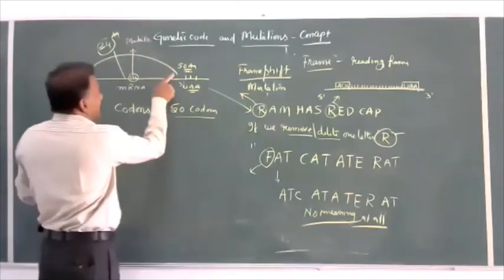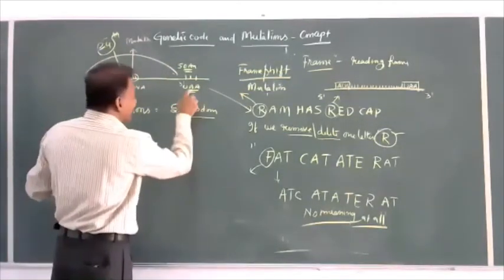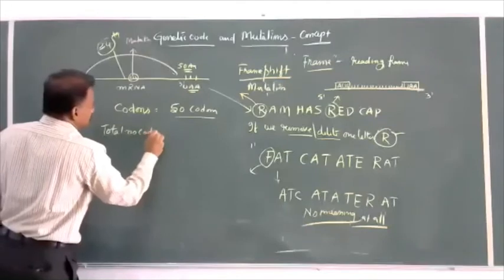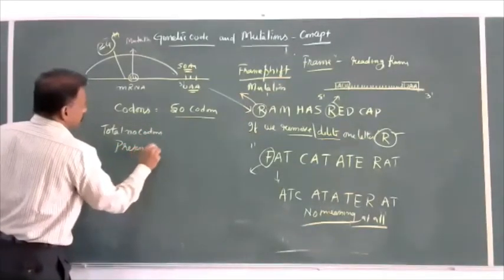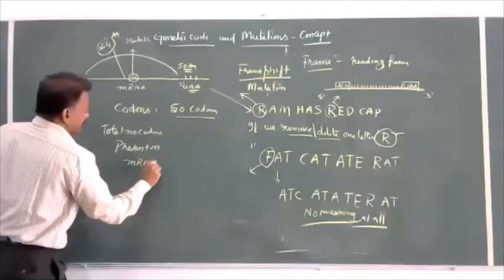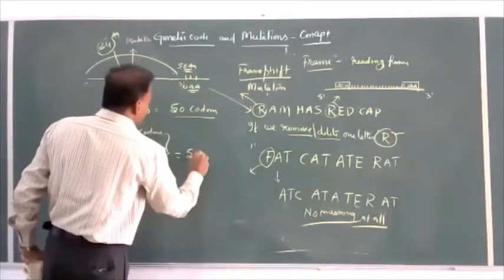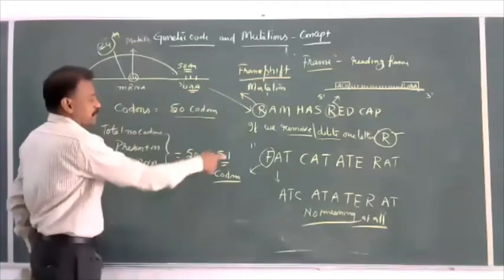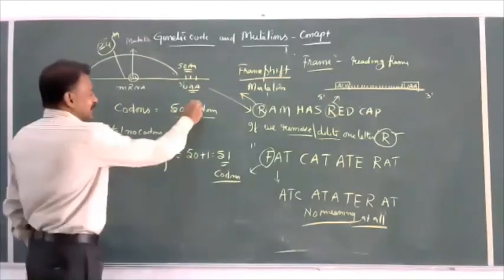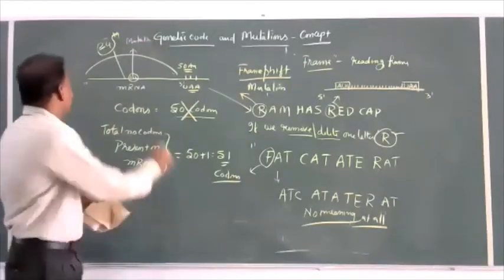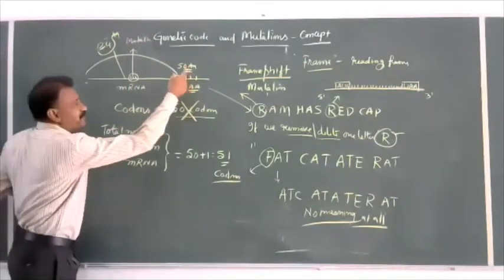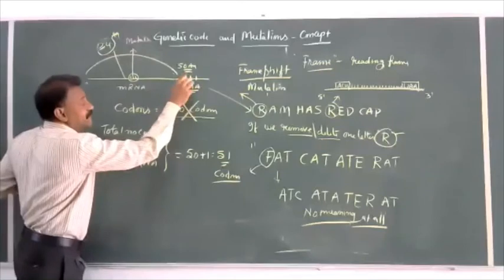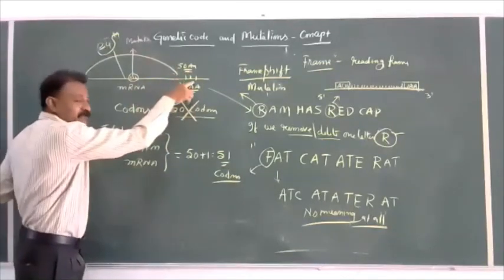So 50 amino acid capability plus 1 nonsense codon, the total number of codons present on the mRNA is 50 plus 1, 51 codons, including the stop codon.